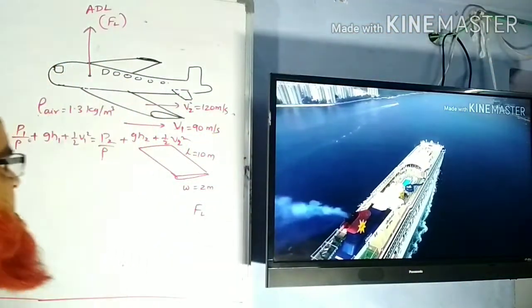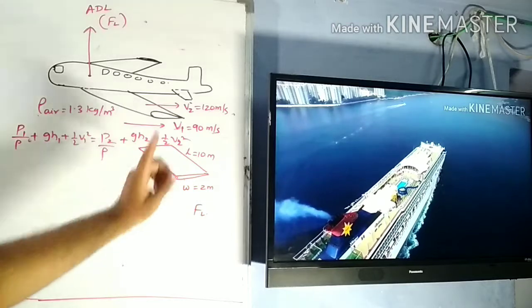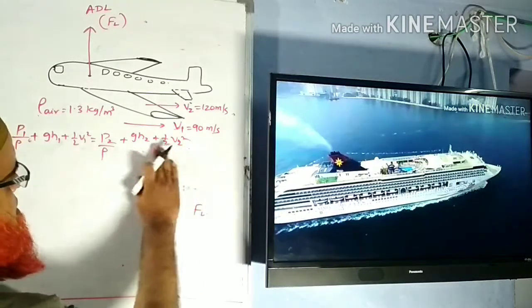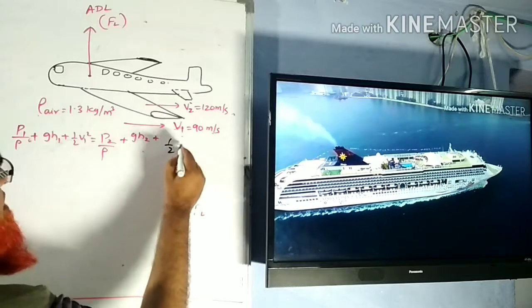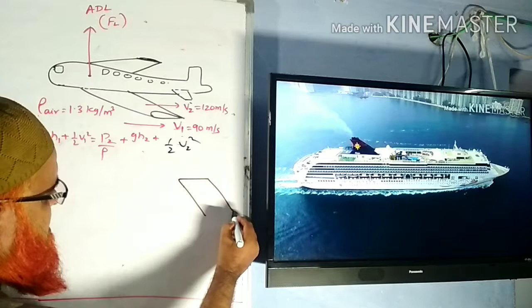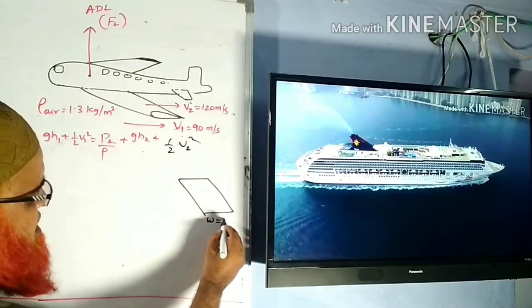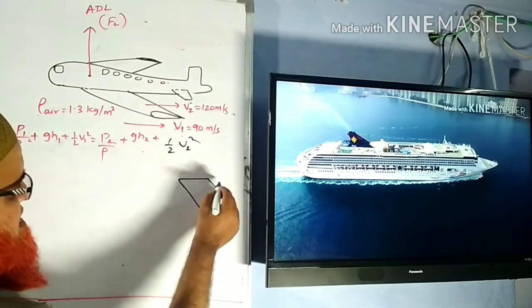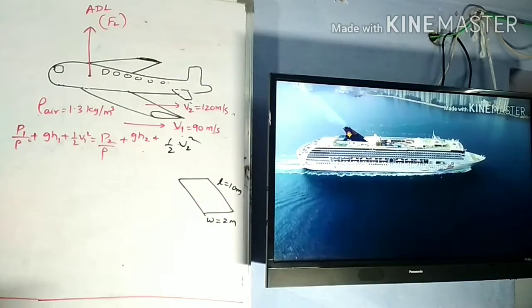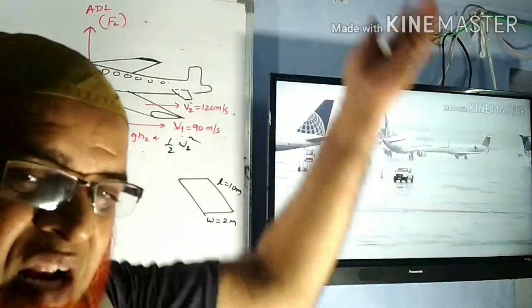That is the concept behind that. So here this is about Bernoulli's theorem. Now, this is going to be half V2 square. These are the dimensions of a wing here. The wing has a width of 2 meters and a length of 10 meters according to the problem given here. So how are you going to find out the aerodynamic lift?